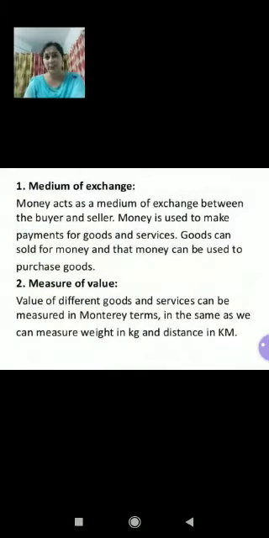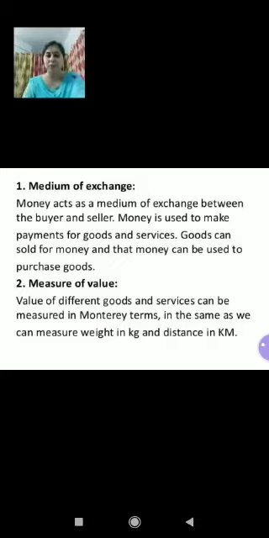Once again, you can see in the slide, number one was medium of exchange, number two is measure of value. Right, children? In short, I have explained these two points. In medium of exchange, money acts as a medium of exchange between the buyer and seller. Money is used to make the payment for goods and services. Goods can be sold for money, and that money can be used to purchase goods. These are the important points.